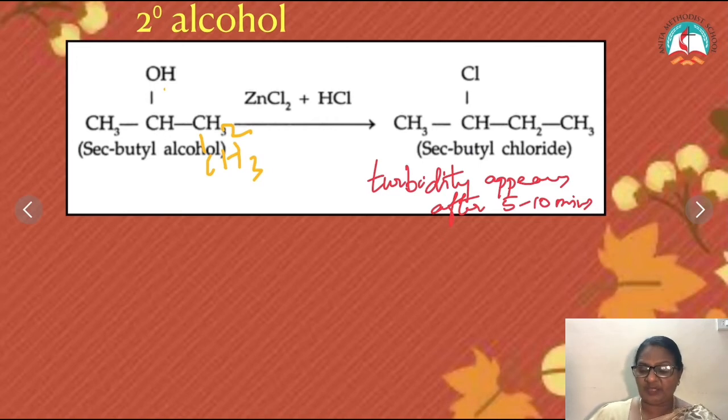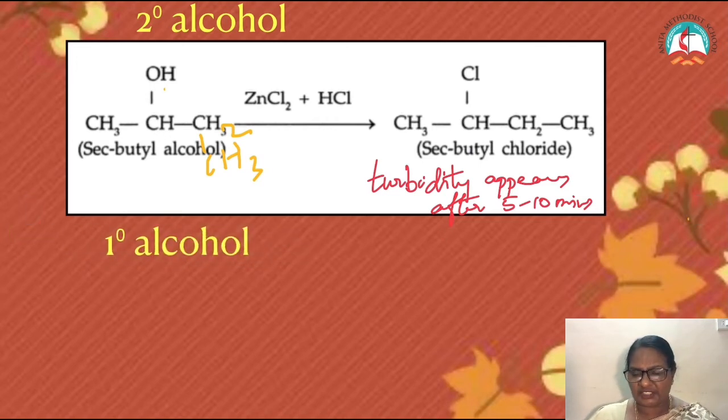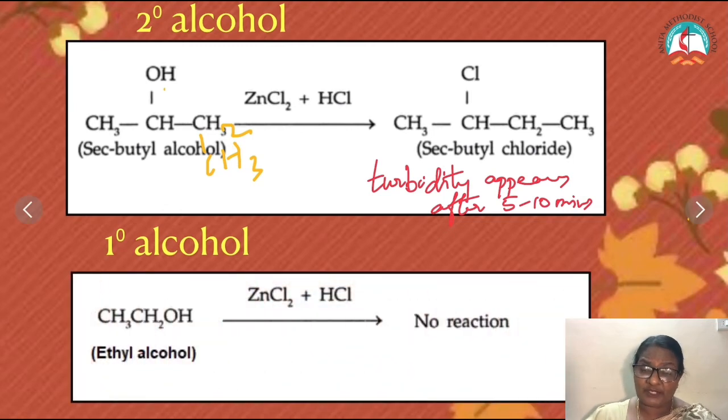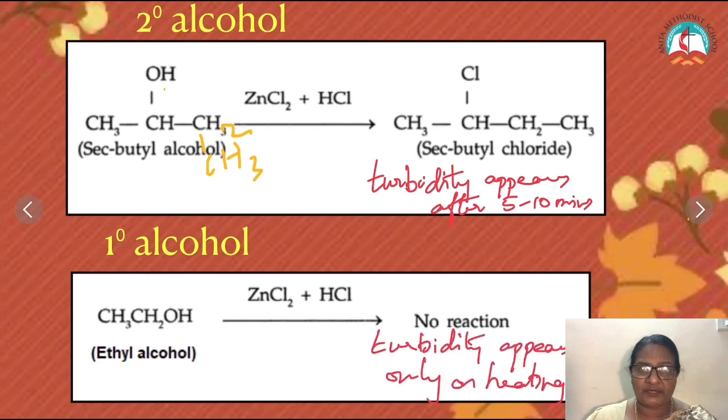If there is no turbidity at all in the cold condition, then it is a primary alcohol. The turbidity appears only after heating, then it is a primary alcohol. At normal conditions, turbidity will never appear. So anhydrous zinc chloride and concentrated HCl is Lucas reagent. When adding it, if the turbidity appears immediately, it's a tertiary alcohol. After 5 to 10 minutes, it's a secondary alcohol. If no turbidity appears in the room condition, then it is a primary alcohol.